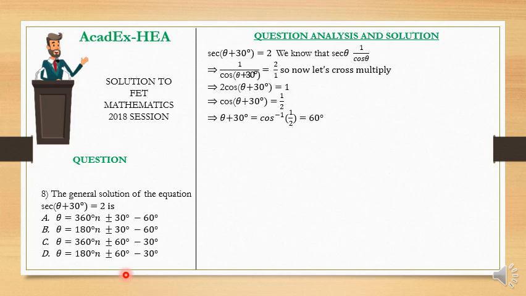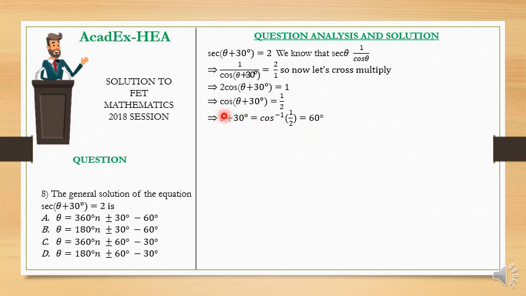Then we are simply going to have that theta plus 30 degrees is equal to the cos inverse of a half, and the cos inverse of a half is what? 60 degrees, or pi on 3. So now please take note here. We are not going to send this 30 degrees to the other side of the equation.